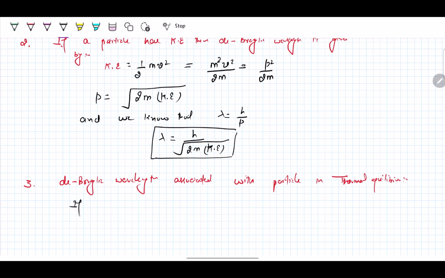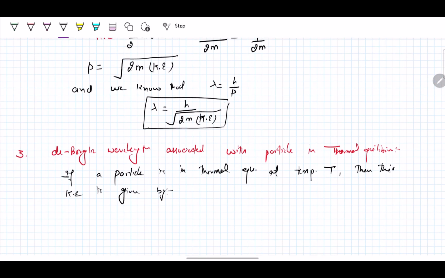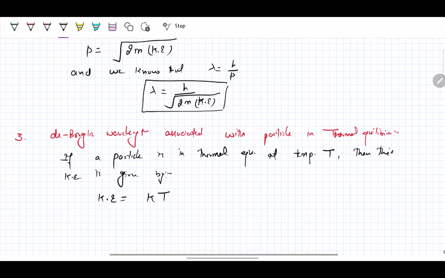If a particle is in thermal equilibrium at temperature capital T, then its kinetic energy is given by kinetic energy equals kT, where k is the Boltzmann constant.